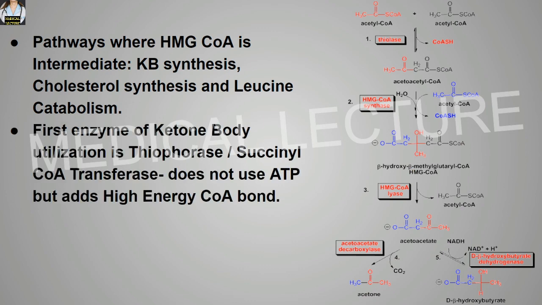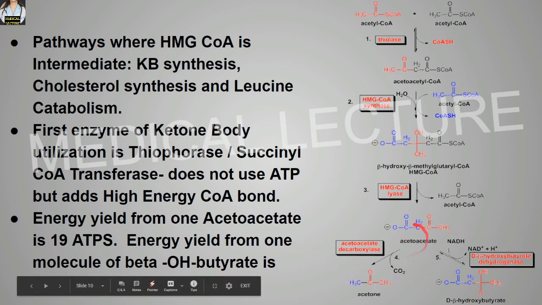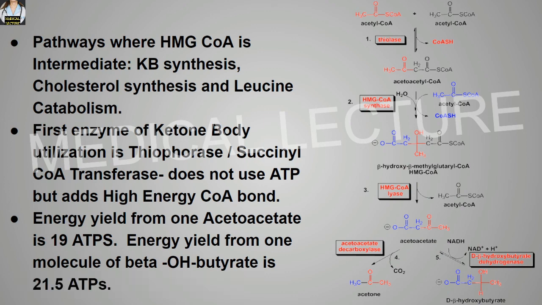First enzyme of the ketone body utilization is thiophorase, or succinyl-CoA transferase. It does not use ATP but adds a high energy CoA bond. Energy yield from one acetoacetate is 19 ATPs. Energy yield from one molecule of beta hydroxybutyrate is 21.5 ATPs. So up till here we have discussed this; we'll discuss the further important notes in our next video.